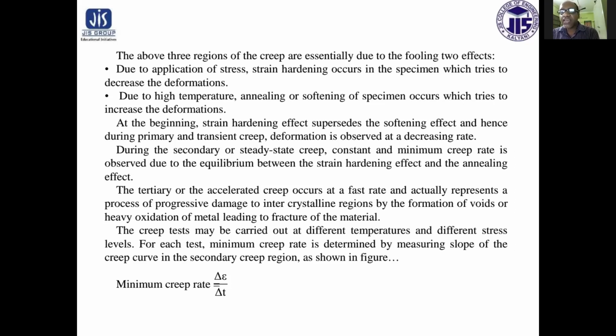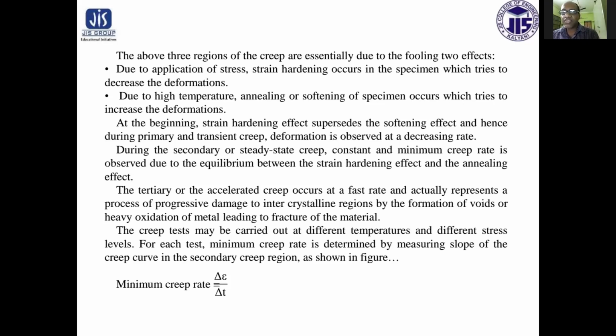During the secondary or steady state creep, a constant and minimum creep rate is observed due to equilibrium between the strain hardening effect and the annealing effect. The tertiary or accelerated creep occurs at a fast rate and actually represents a process of progressive damage to the intercrystalline region by the formation of voids or heavy oxidation of the metal, leading to fracture of the material.